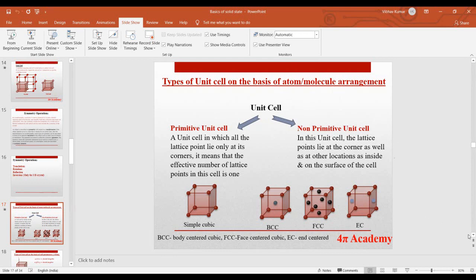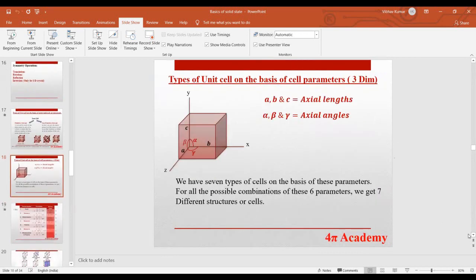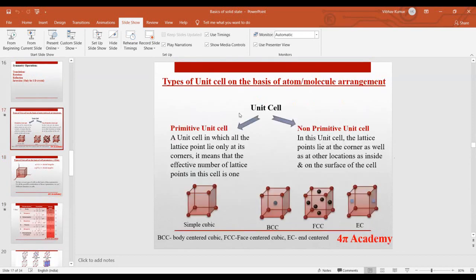Okay guys, in the next slide, this is an important slide. We can divide the unit cell in 2 different ways. First, in the last slide we divided our unit cell on the basis of atom arrangement. If you divide the unit cell on the basis of atom or molecular arrangement, you have 4 different types of unit cells: simple cubic, BCC, FCC, and EC.